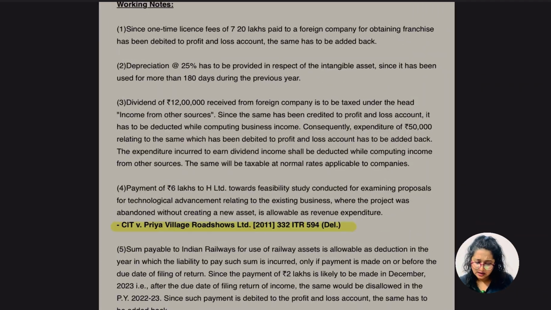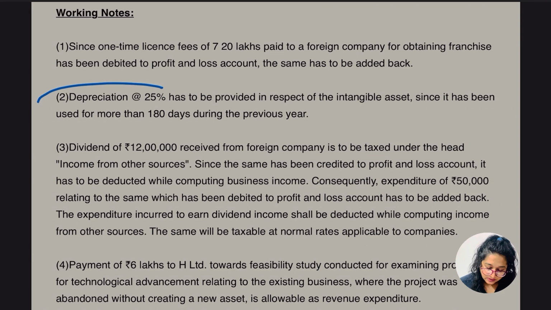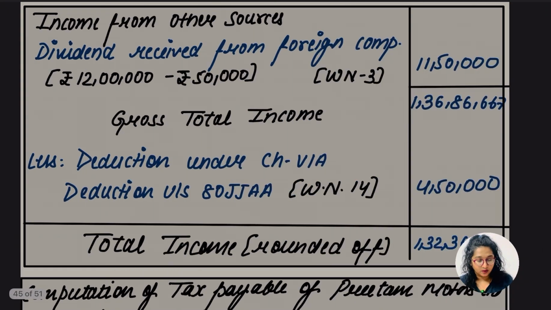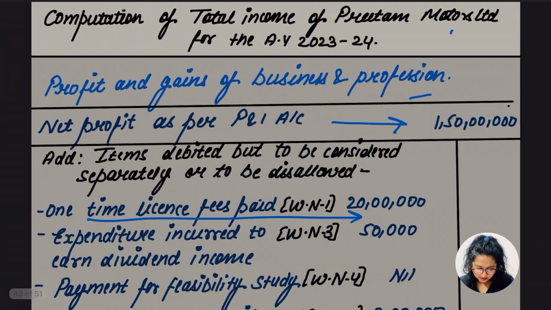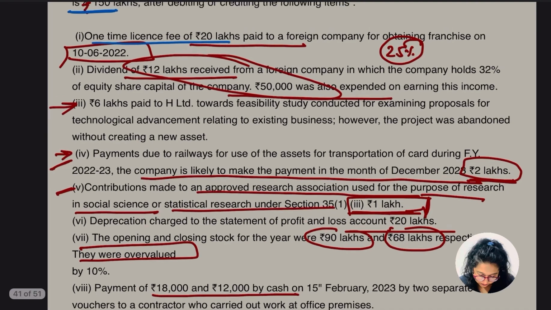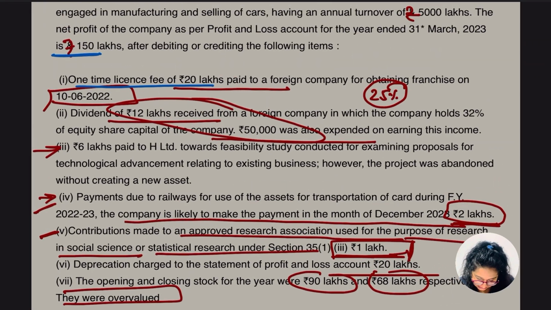Let's go for the working note जल्दी. Depreciation being 25% has to be provided in respect of the intangible asset since it has been used for more than 180 days during the previous year. Okay, so there was nothing mentioned which we don't know. So let's go for the third point. Okay, this part is done.